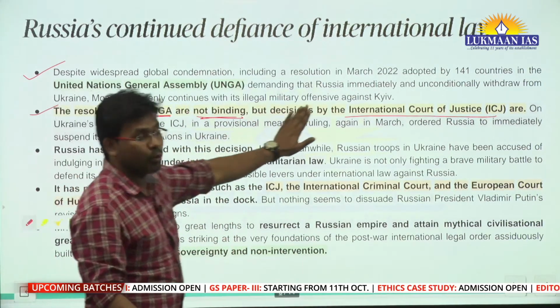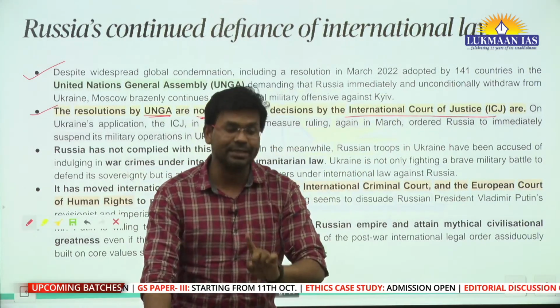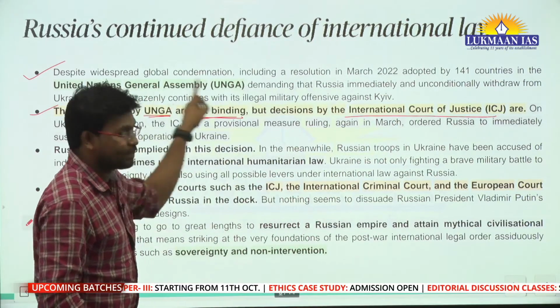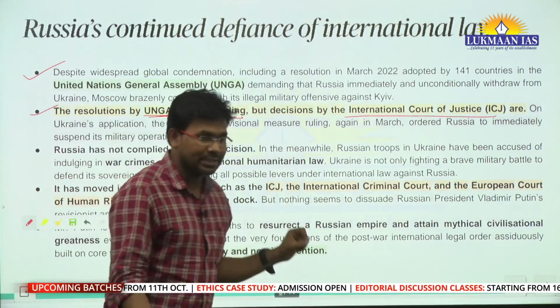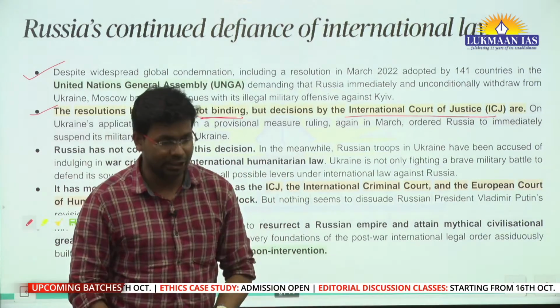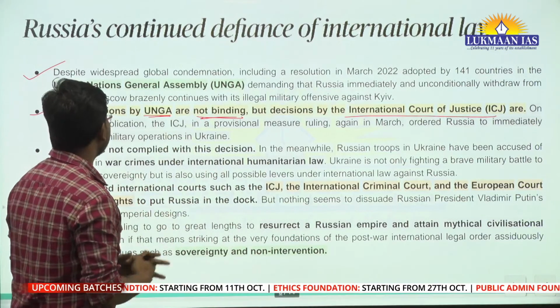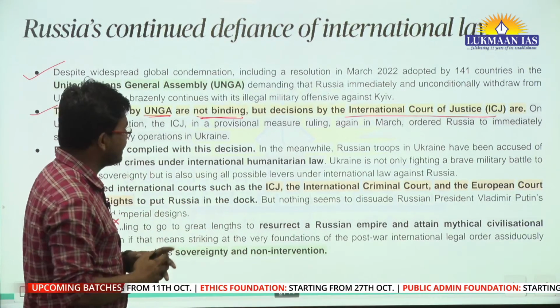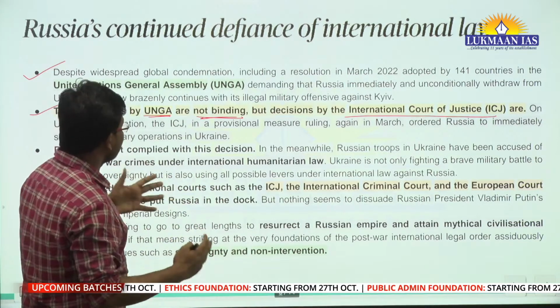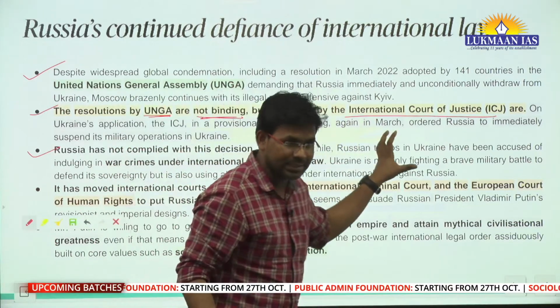So the International Court of Justice, ICJ, has taken a decision against Russia in this particular Russia-Ukraine conflict. But those decisions are not adhered to by Russia. Means Russia is not complying with the decisions of the ICJ, right. So this is one part. Have we understood about the International Court of Justice?